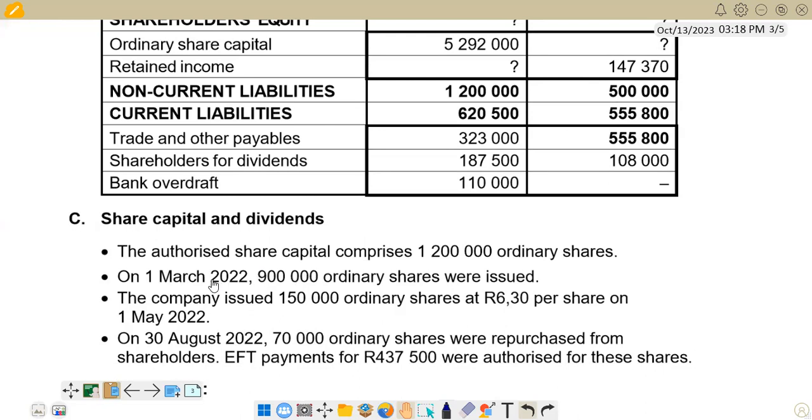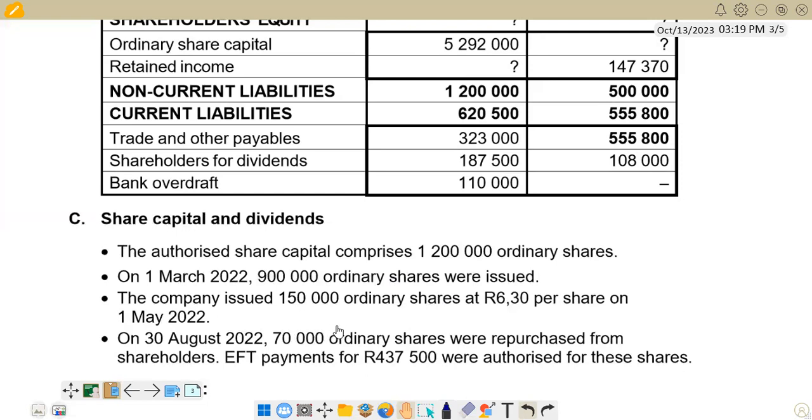Then we go on to the second point, saying on 1 March 2022, 900,000 ordinary shares were issued. So this is the quantity of shares that were issued by the beginning of the year. We have 900,000 ordinary shares that were there. This is the figure that is pre-entered again. Then we go on to the next point. The company issued 150,000 ordinary shares at R6.30 per share on 1 May 2022. So these were the shares that were issued on 1 May 2022.